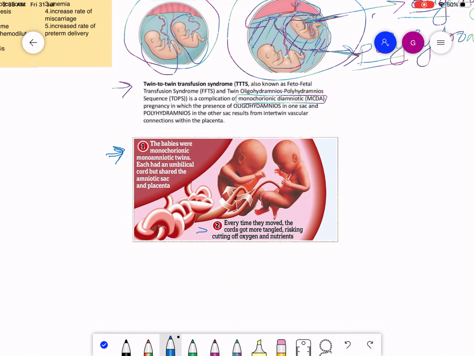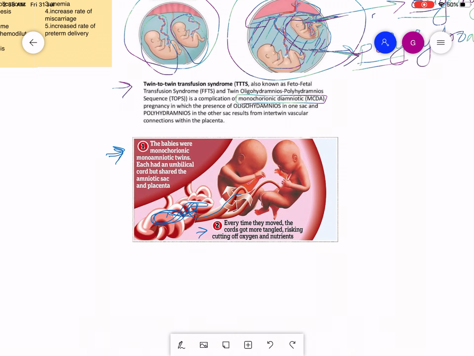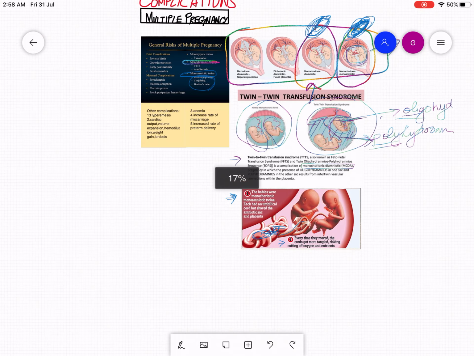Every time they moved, the cords, see, these cords are getting entangled and entangled, risking cutting off oxygen and nutrients. Now, one baby will not get the proper amount of oxygen and nutrients as well as the other one, so they start to compensate. So these were the major complications.